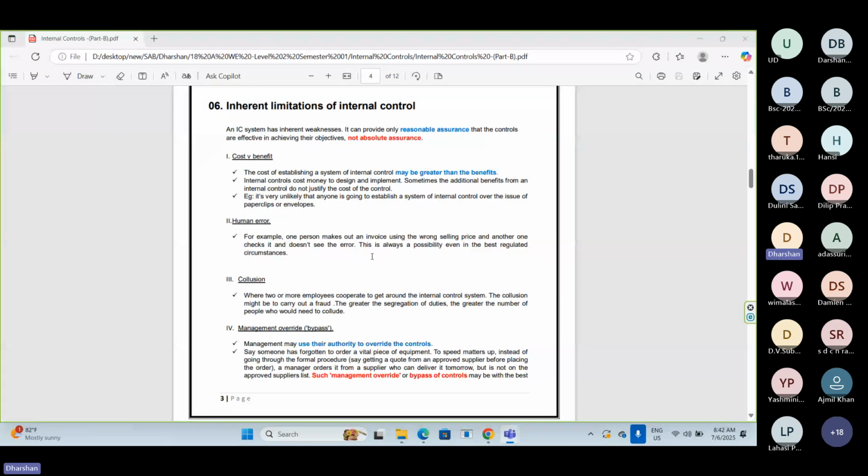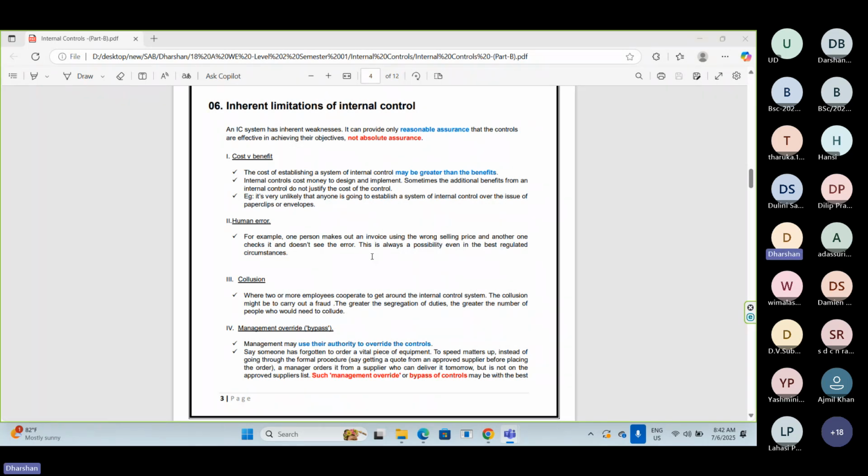The segregation of duties control you can make stronger. Instead of 6 people, if you add 2 or 3 additional people, the segregation of duties control will get more strength.